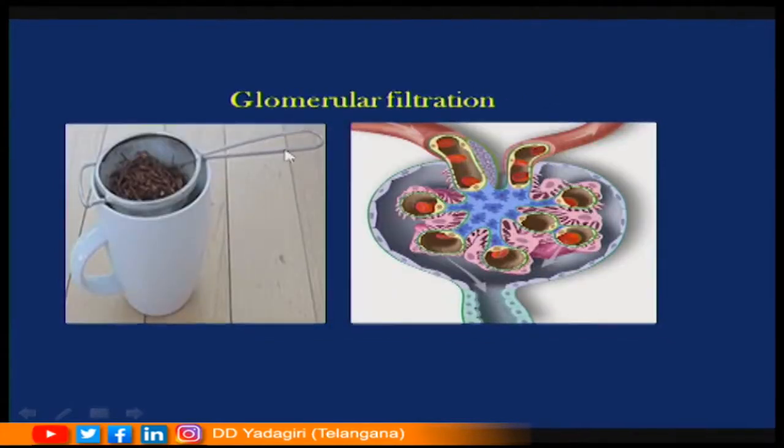Now, students, can you remember the same process that is seen in our daily life? Exactly. In our kitchen, there is a filter like this to filter the tea dust particles. Similarly, the same procedure is seen here. So, because of this blood pressure, the particles are subjected to filtration and that filtrate is collected here, which is called as primary urine. So, you can compare these two processes with one another.